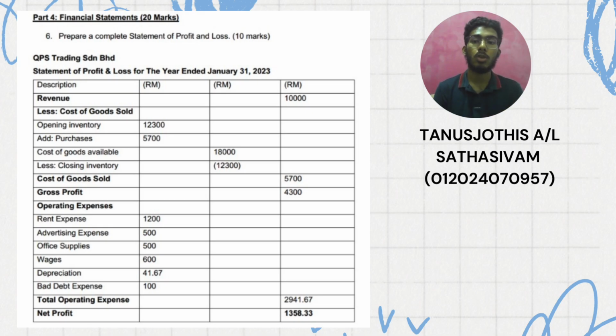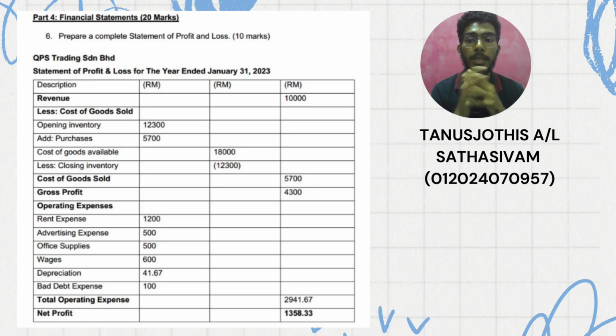And then after that, we are going to talk about the operating expenses. So, all of the descriptions in the operating expenses part were listed in the trial balance under the debit column. So, the first description is the rent expense, which was 1,200 ringgit. The second one was advertising expense, which is 500 ringgit. The third one is office supplies, which is also 500 ringgit. The fourth one is wages, which is 600 ringgit. And the fifth one is depreciation, which is 41 ringgit and 67 cents. And last but not least, we have our bad debt expense, which is 100 ringgit.